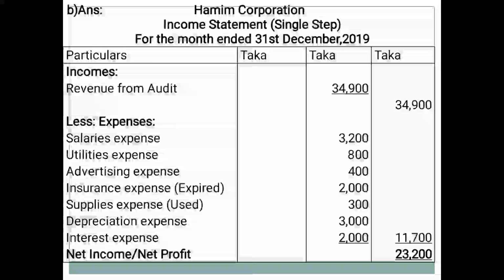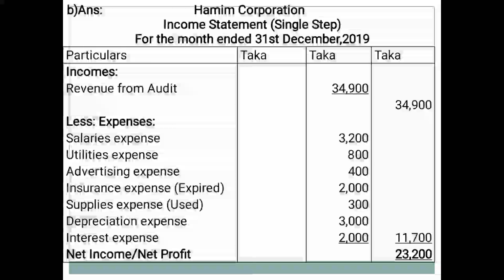Supplies expense, I am again saying any asset amount is used or expired, then it is treated as expenses. So for supplies expenses Taka 300 used in this year for this institution, that is Hamim Corporation. Taka 300 is written in middle column.